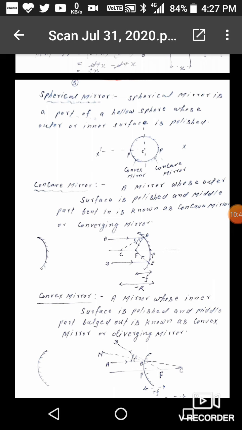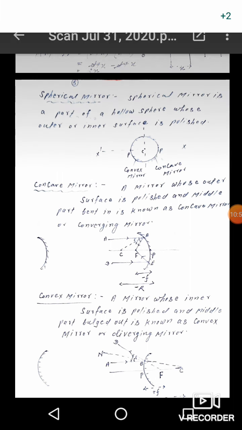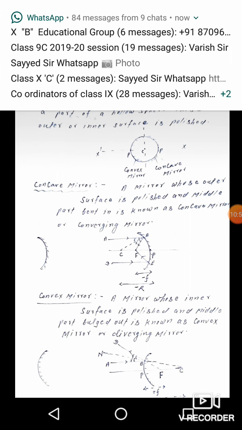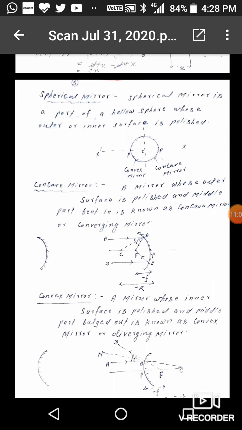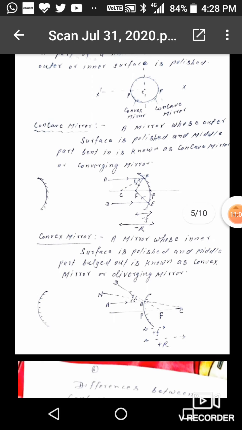A mirror whose outer surface is polished, or whose middle part is bent in, is known as a concave mirror or converging mirror. A concave mirror is also called a converging mirror because light rays coming parallel to the principal axis, after reflection, will meet at a point on the principal axis. That point is called the focus. So it will converge at a point on the principal axis. That is the converging mirror, and the point where the parallel rays meet after reflection is called the focus.